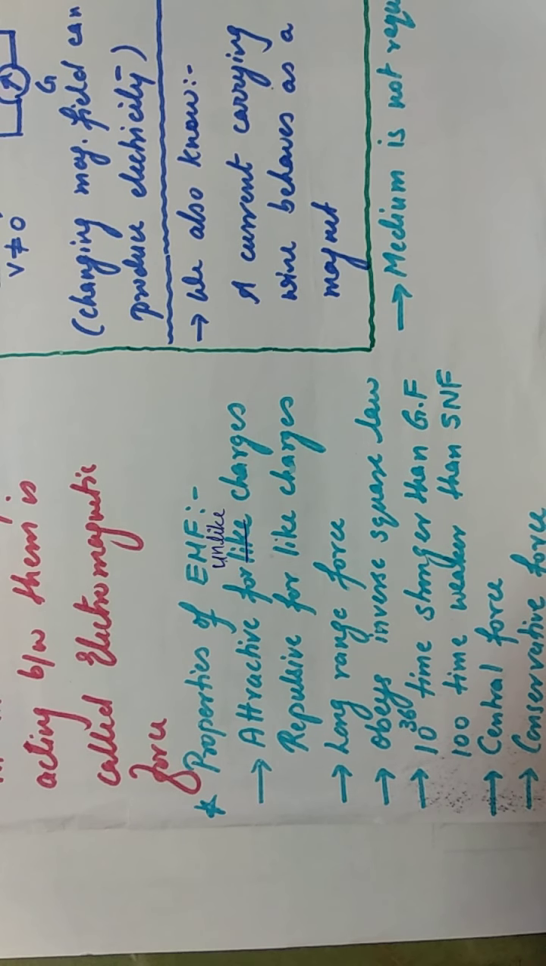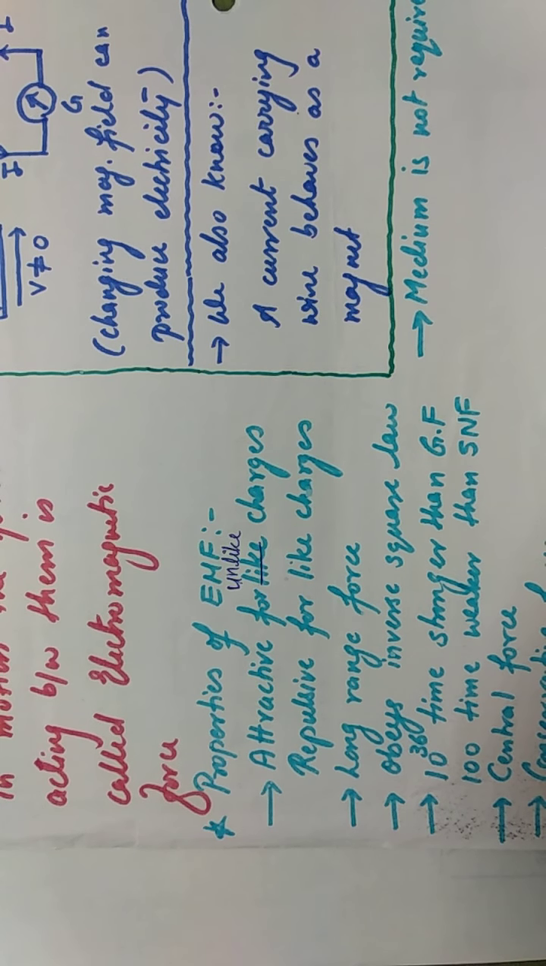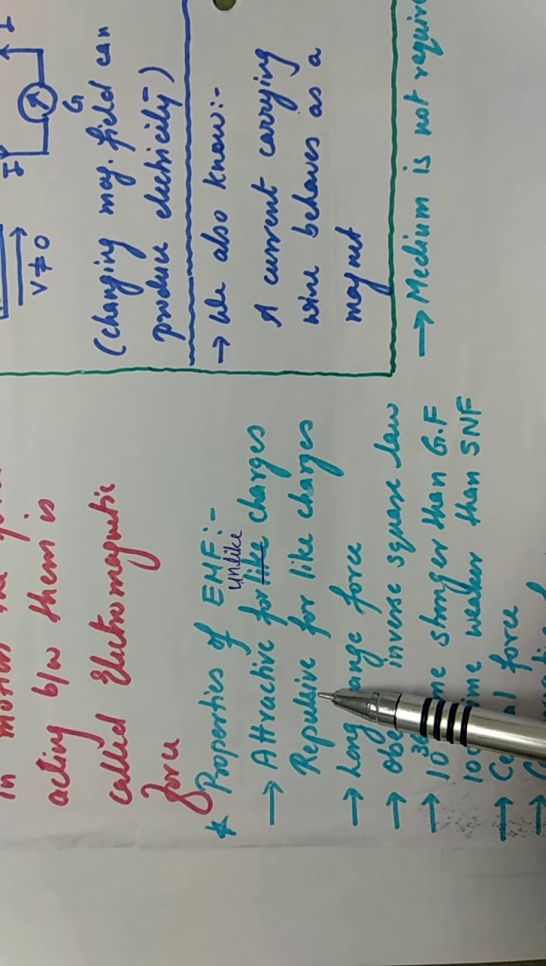If you remember gravitational force, it was only attractive. Why? Because the reason for the production of gravitational force was mass. Masses don't have type. Masses are not positive and negative. Masses are of only one type, and hence the nature of the gravitational force was only of one type. It was only attractive. Whereas the electromagnetic force is because of the charges. And charges are of two types, positive and negative. Therefore, the force also has dual nature, attractive and repulsive.